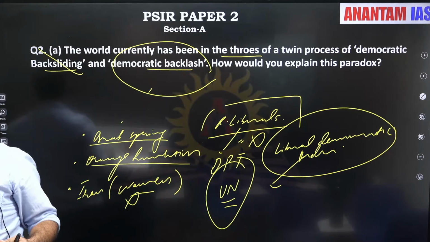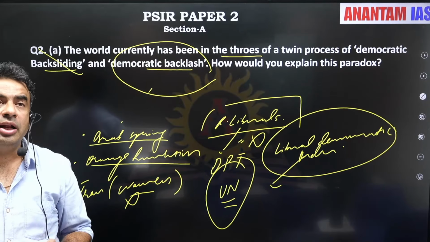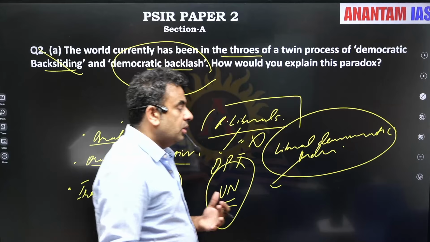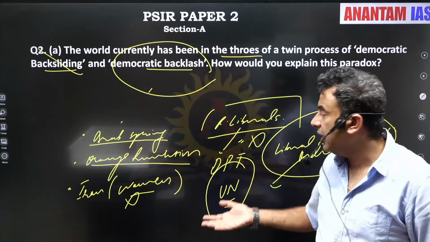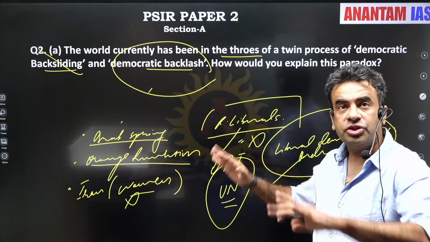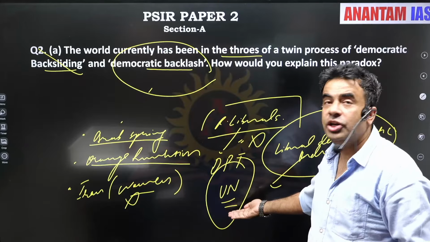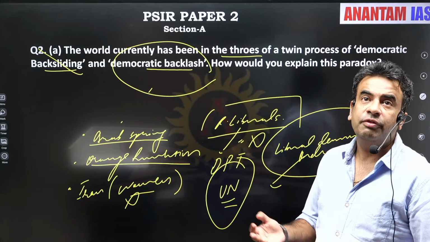In fact, there was an organ in the UN, the Trusteeship Council, whose objective was this only: to help the nascent democracies become more mature. And once it was felt that by and large democracy has been stable, the Trusteeship Council was dissolved. But right now, the UN itself is gasping for breath.